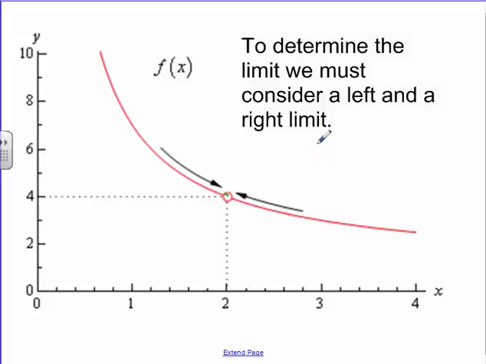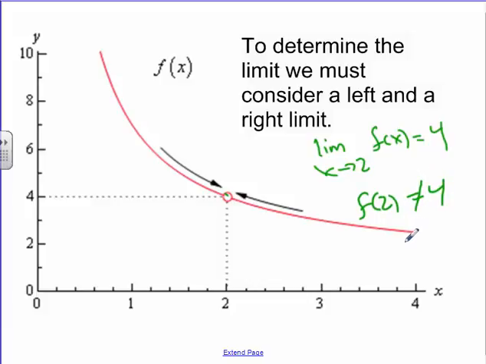But what I could say is that the limit as x approaches 2 for our function is getting close to 4. Now, is f of 2 equal to 4? I'd say no, it's not. If you try to plug in 2, 2 does not exist. There's no value for 2. So 2 does not actually work. If I went to your calculator and used the value function, where you get the value when x is 2, it would give you an error.